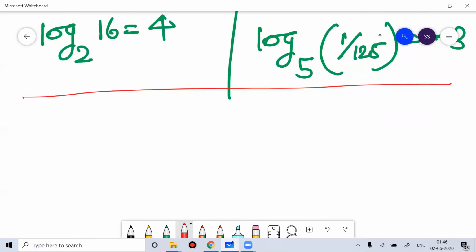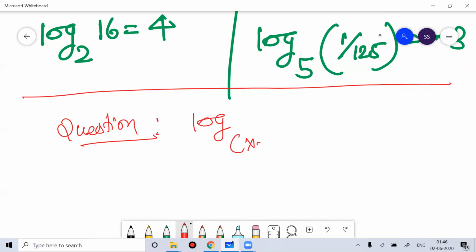So imagine I ask you to suggest the value of x. Suppose I'm asking you a question: log of base x minus 1, and your number is x minus 3. So if I ask you to suggest a value of x, tell me all the acceptable values of x.